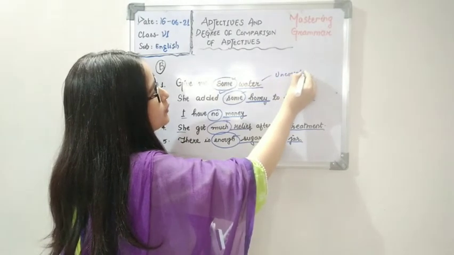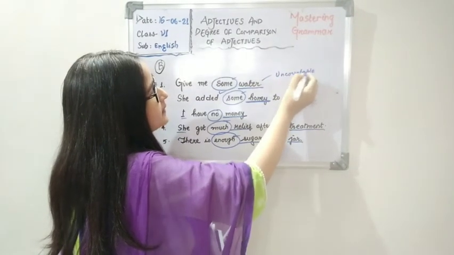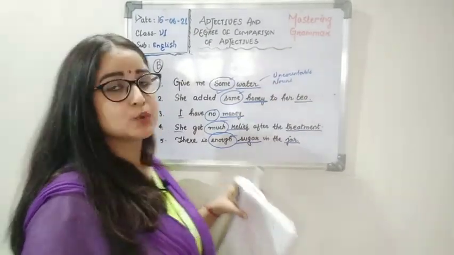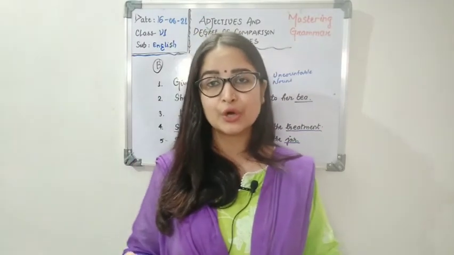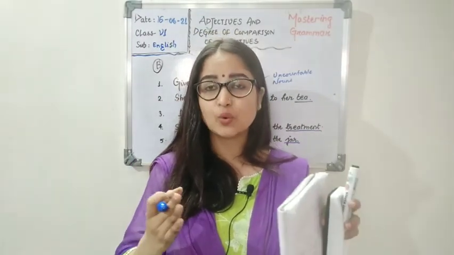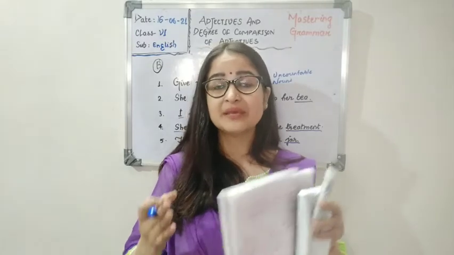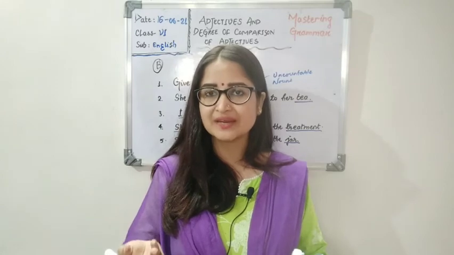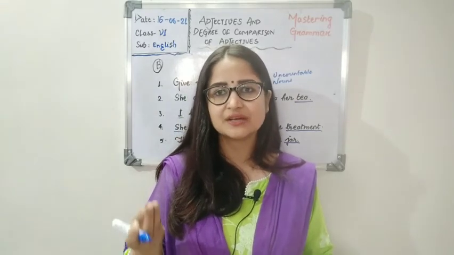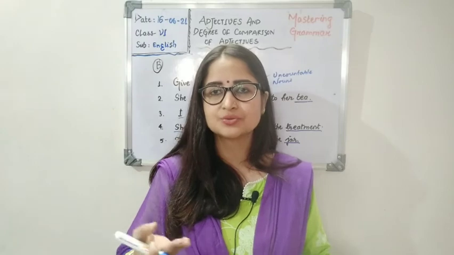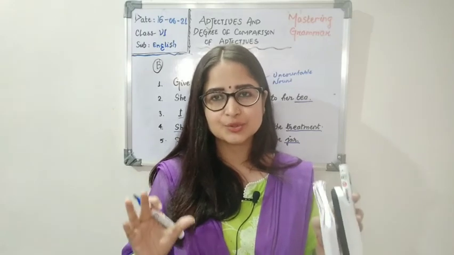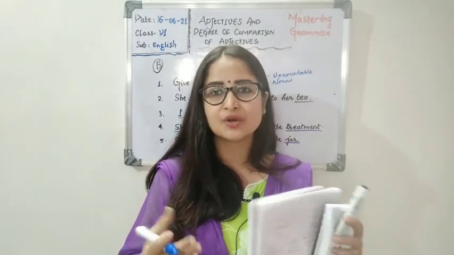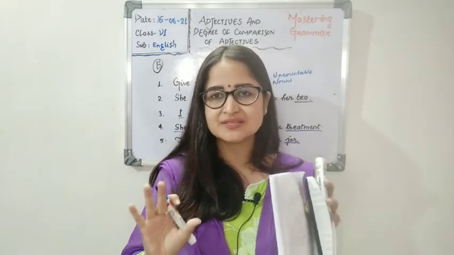Now I hope you know what countable and uncountable nouns are. If you don't know, let me tell you that uncountable nouns are those nouns which cannot be counted. That means they can only be measured or weighed. Like milk, you measure it in liters, so it cannot be counted like 1, 2, 3, 4. It has a unit of measurement attached to it. Even sugar, like kg, gram, the measurement is attached to it.